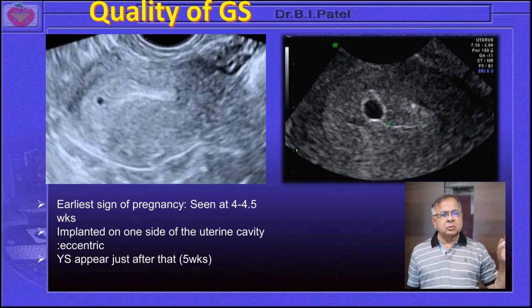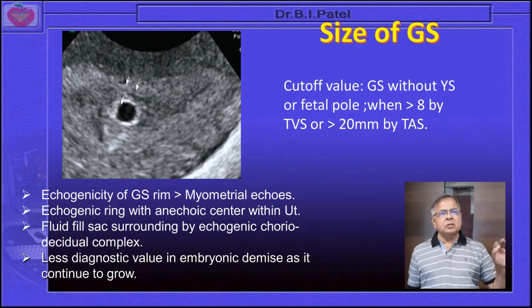The earliest sign of this will be appreciated around 4 to 4.5 weeks. Implanted eccentrically on one side of the uterine cavity, the yolk sac appears just after 4 weeks, around 4.5 weeks. So the first structure usually appearing in the GS is the yolk sac.